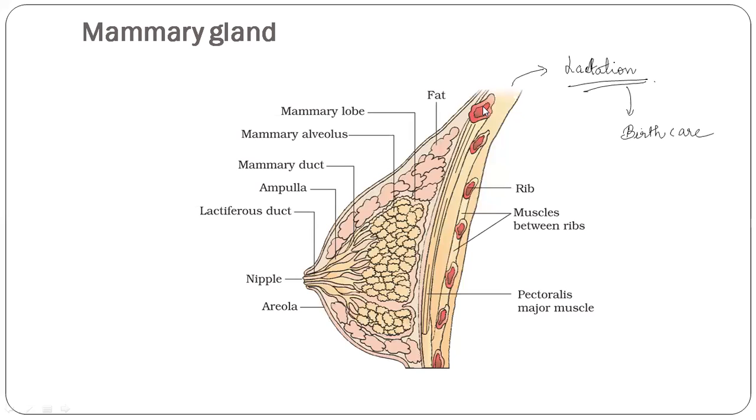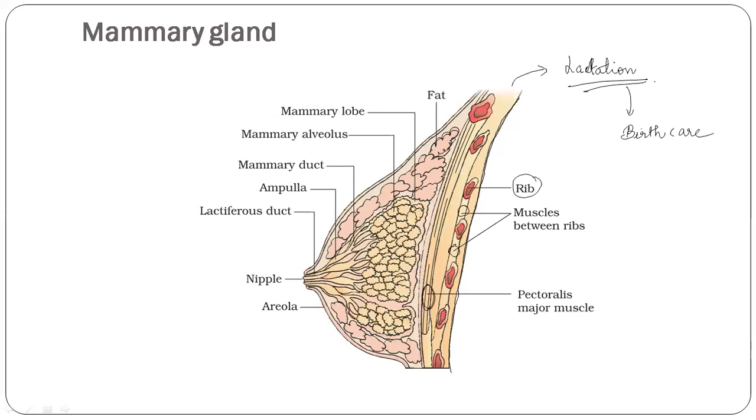So the mammary gland consists of, here, a rib part in the chest area. Then the muscles between the ribs. Then there is the pectoralis major muscle. Then there is fatty tissue. The mammary gland tissues are very soft, so fatty tissues are present here.